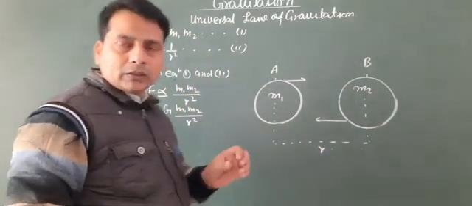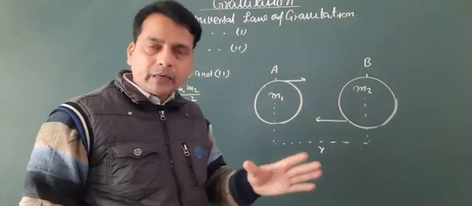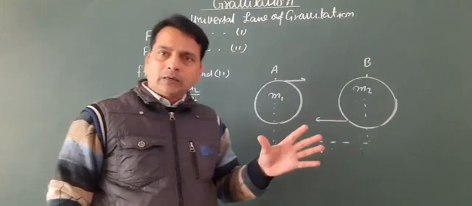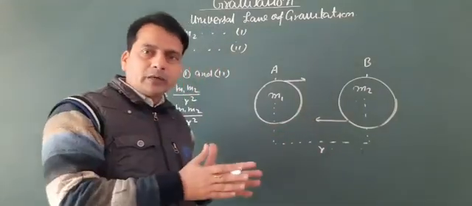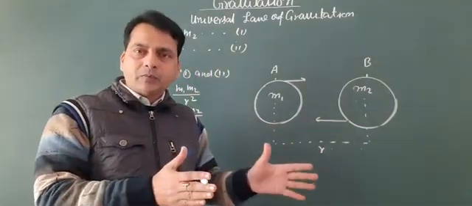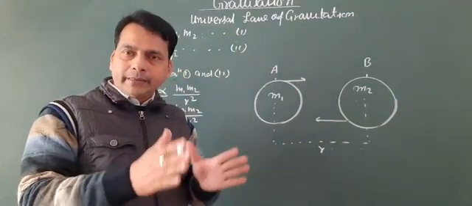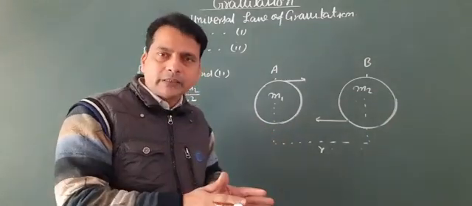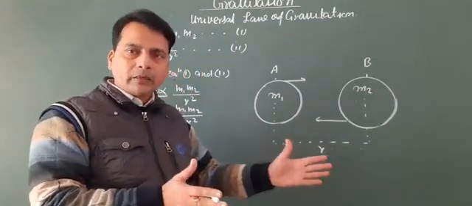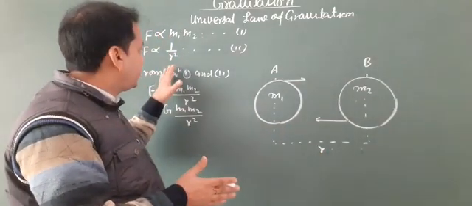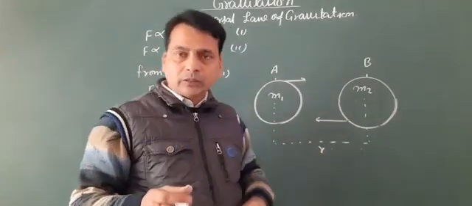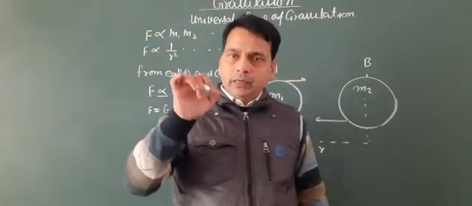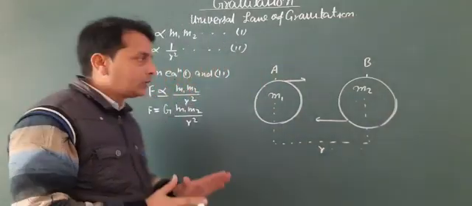by the same amount. So we know that if one quantity is directly proportional to another quantity, then if one quantity increases, the other quantity also increases by the same amount. In other words, inversely proportional refers to if one quantity increases, then the other quantity decreases by the same amount.